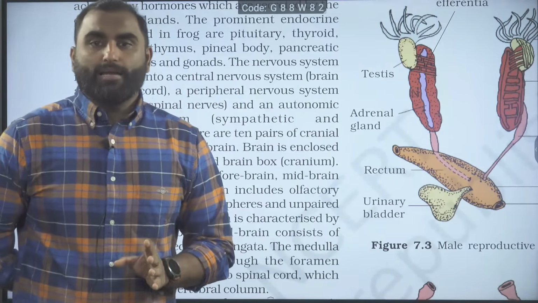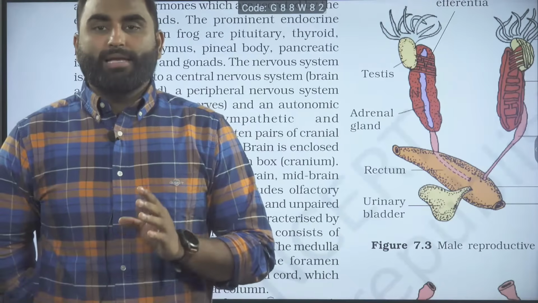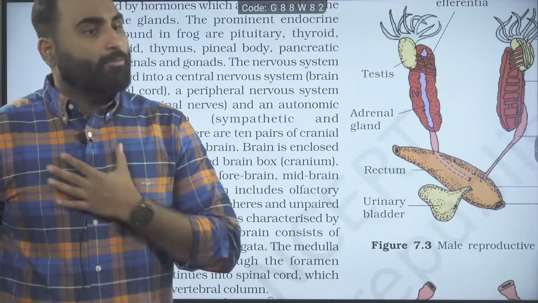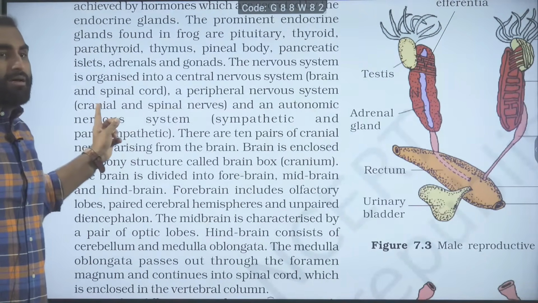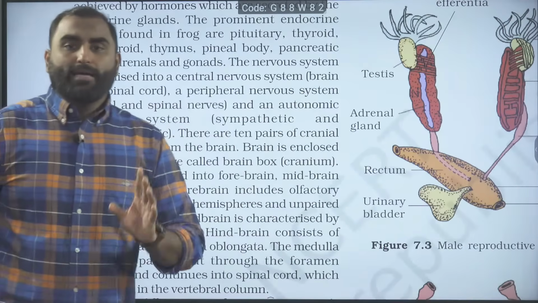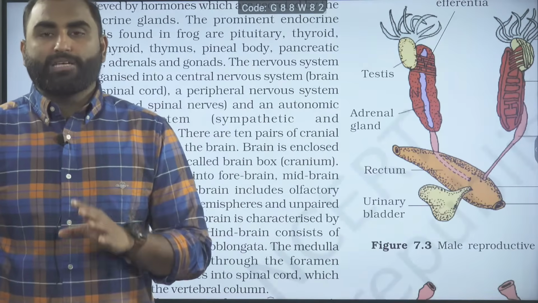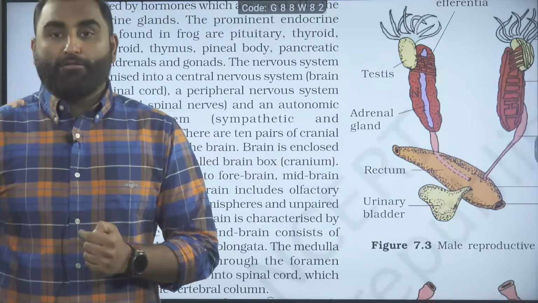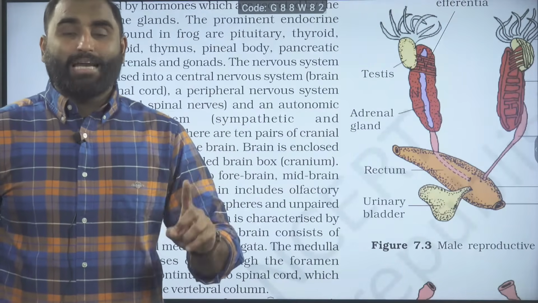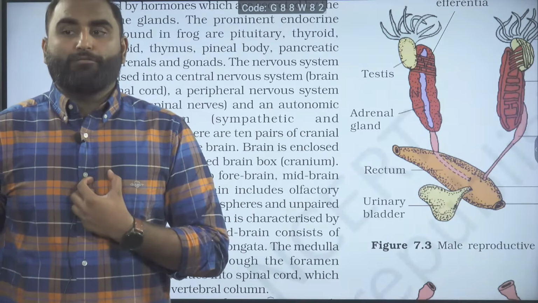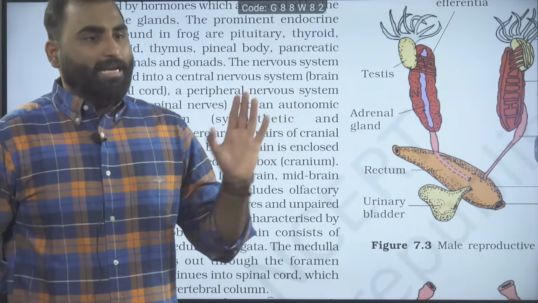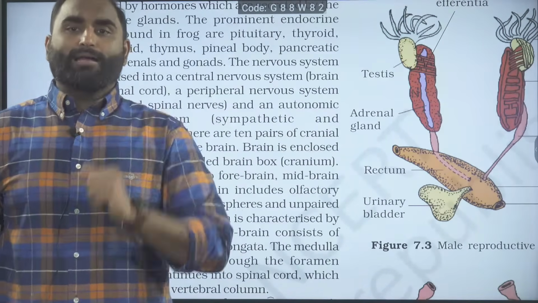Now, how many cranial nerves are there in frogs, and how many in humans? Humans have 12 pairs of cranial nerves. Frog has 10 pairs of cranial nerves.